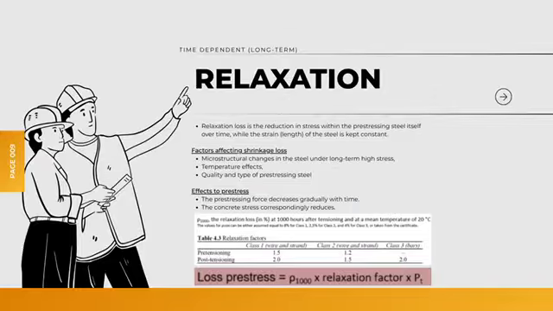For relaxation, loss is the reduction in stress within the pre-stressing steel itself over time, while the strain length of the steel is kept constant. The factors affecting it will be the microstructural changes in the steel under long-term high stress, temperature effects, and quality and type of pre-stressing steel. The effect on the pre-stress will be a gradual decrease in time of the pre-stressing forces, and the concrete stress correspondingly reduces.